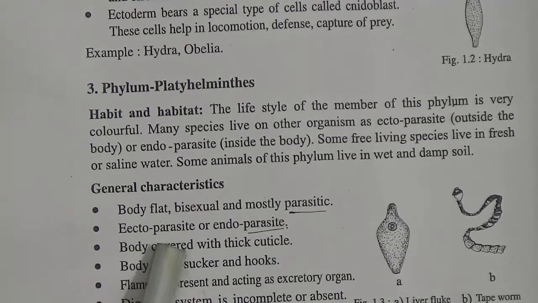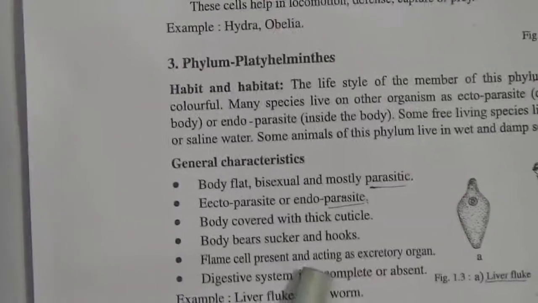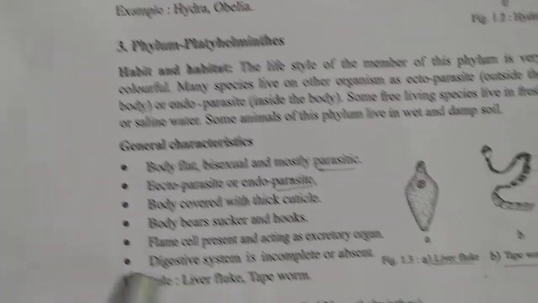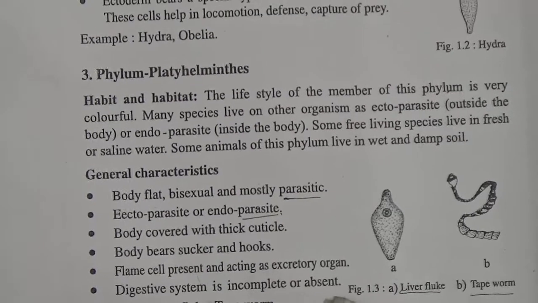Number 2, ectoparasite or endoparasite. Number 3, body covered with thick cuticle. Number 4, body bears sucker and hooks. Number 5, flame cell present and acting as excretory organ. And number 6, digestive system is incomplete or absent.